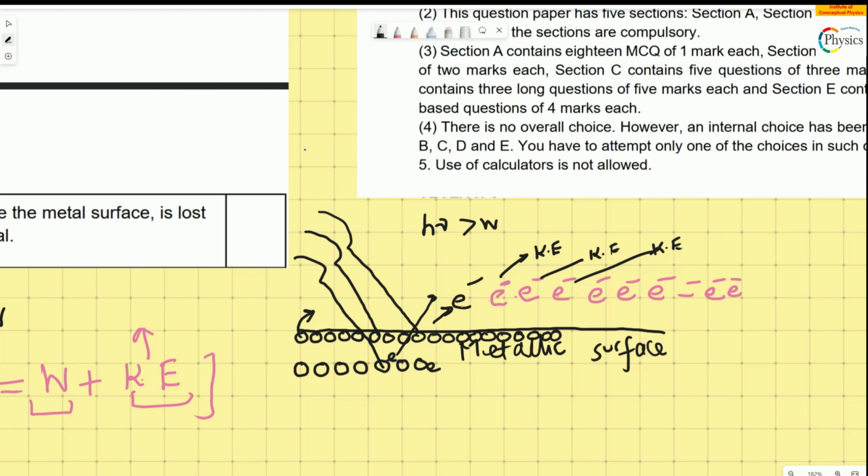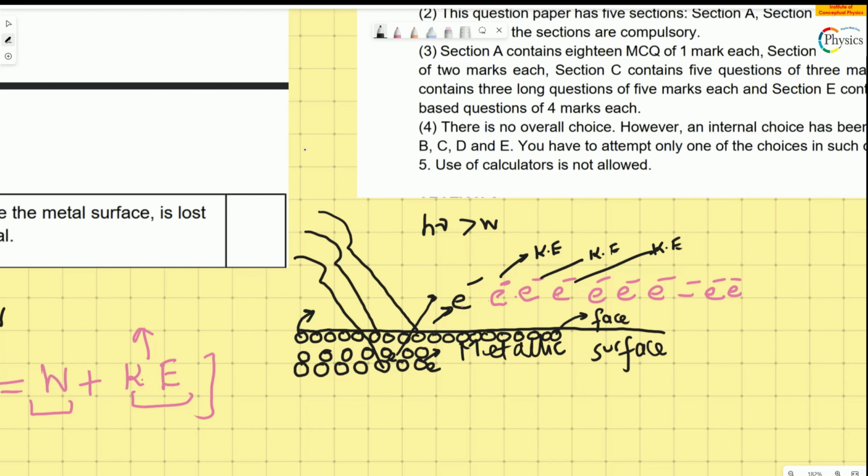The problem is the electrons which are coming from inside have a lot of resistance and collisions happening inside with the other atoms of the metal, and therefore their energy reduces. But if you compare to the electrons which are coming from the topmost layer, that electron has to face no collision.